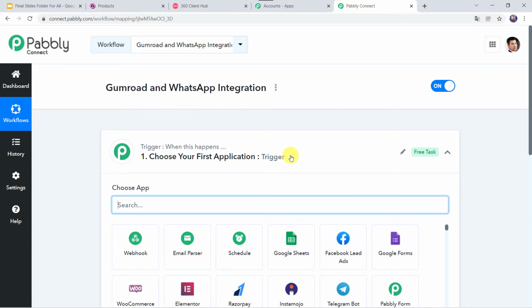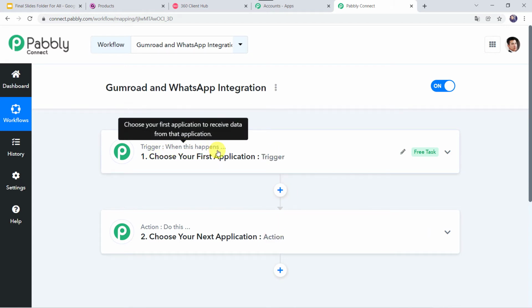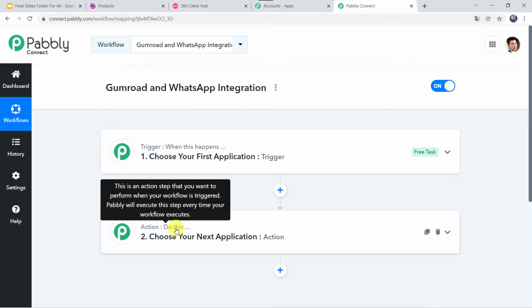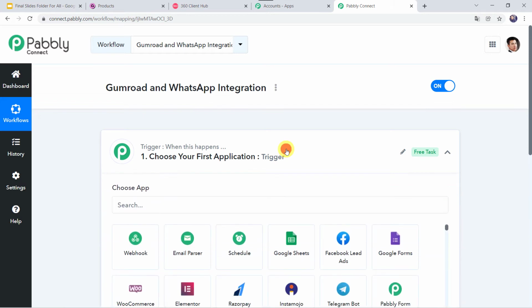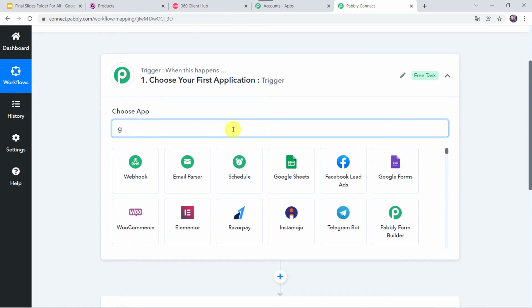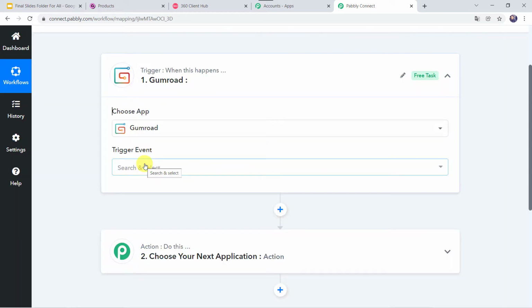Now here we can see a trigger window and an action window. Pabbly Connect works on the concept of trigger and action. Trigger means when this happens, action means do this. Here we want to capture the sales data from Gumroad. So let us open this trigger window, and in the application name, let us select Gumroad. In the trigger event, let us select new sale.